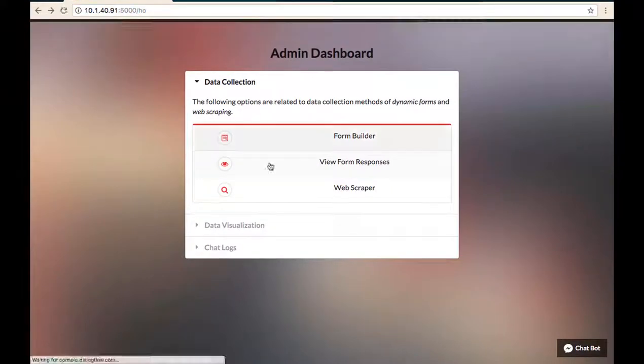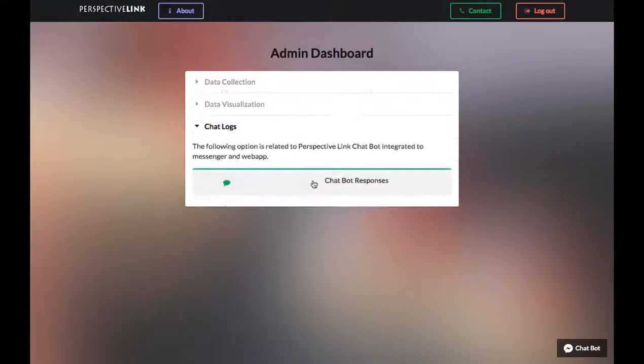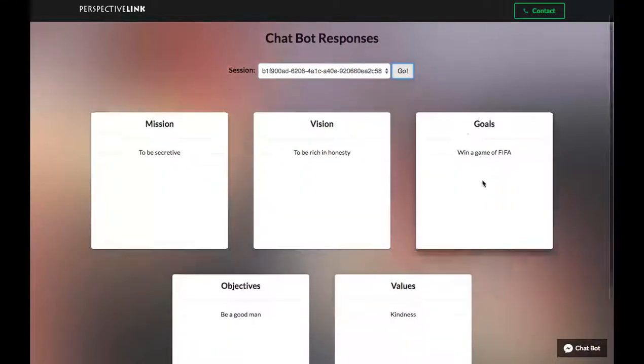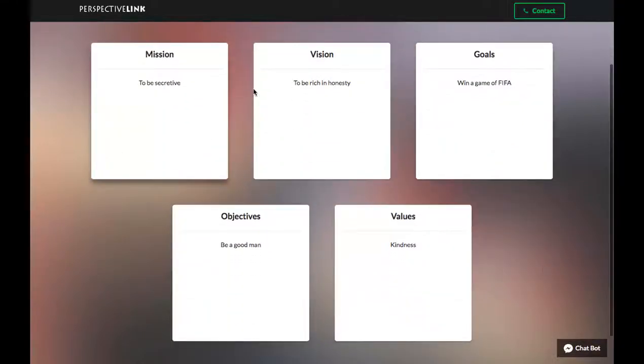And you can view these responses on the chatbot responses. These are the things that have been filled in the Facebook Messenger.